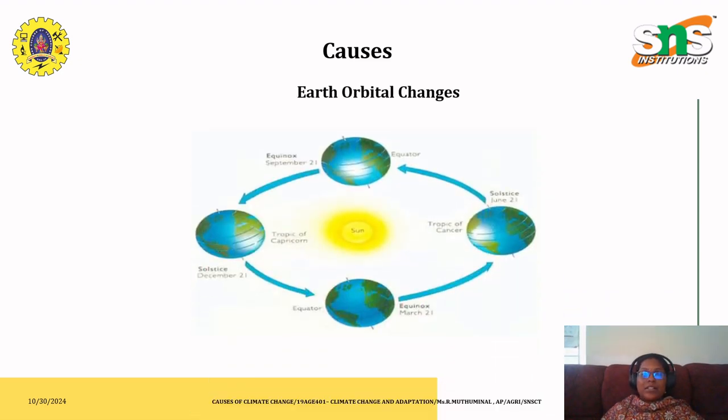The next one is Earth orbital changes. We know that the Earth rotates around its orbit, right? Every rotation around its orbit takes place at the north in a slanting position, and this causes a change in the tectonic plates.